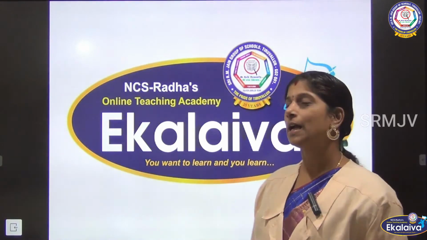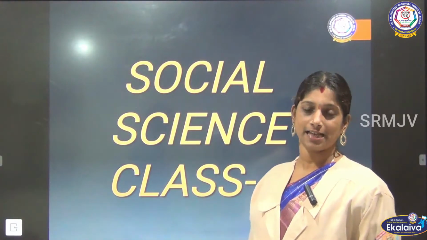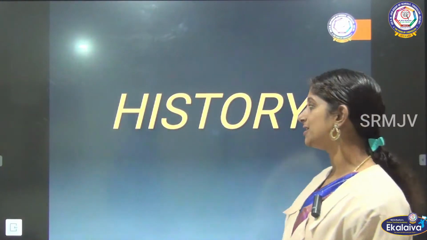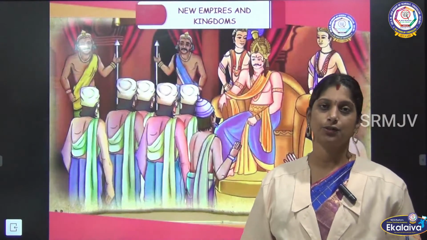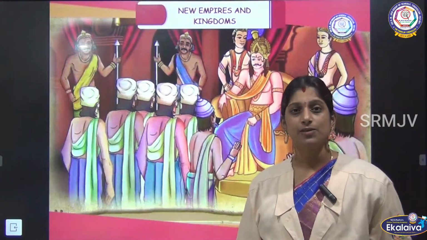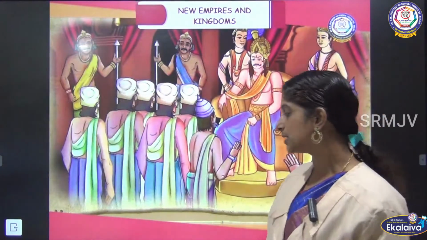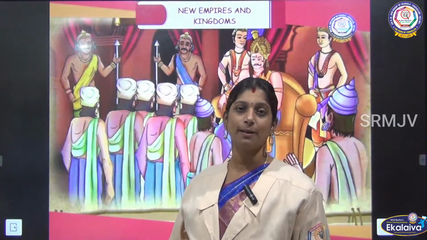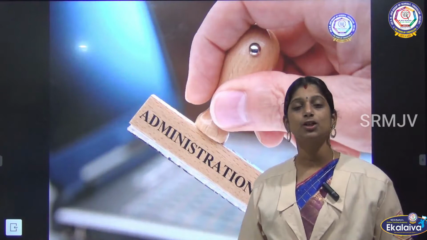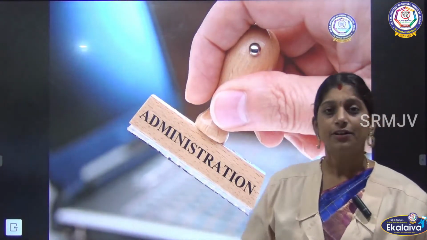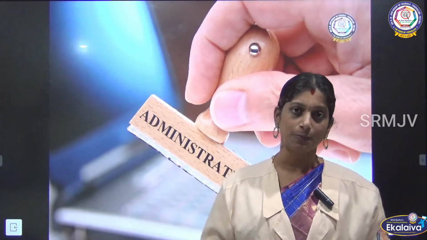We have been seeing the history lesson, new empires and kingdoms, in our previous sessions. In that we have seen about the Gupta Empire. We have seen about 5 kings, right? There were 5 kings in the Gupta Empire. Especially, we have also seen that the Gupta Empire was first founded by Sri Gupta.